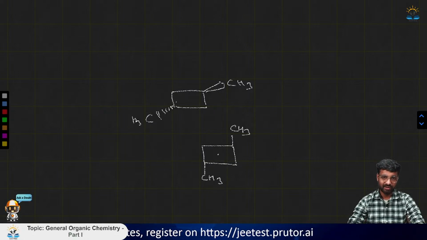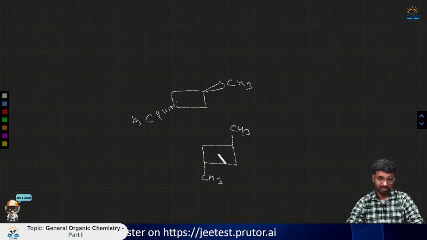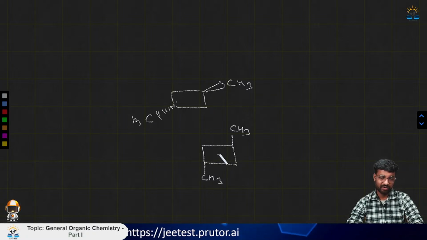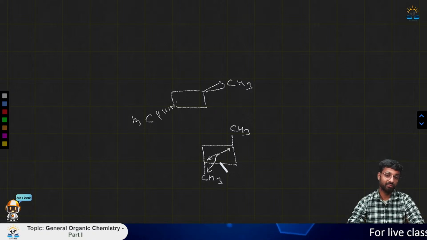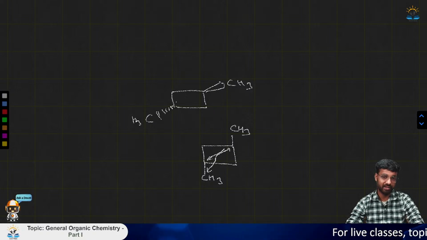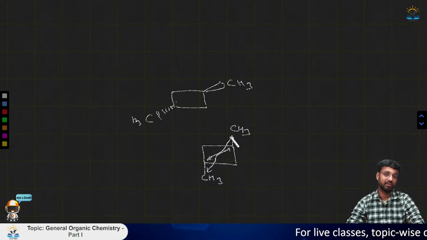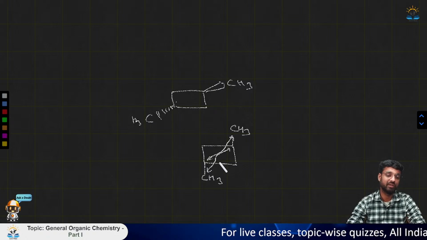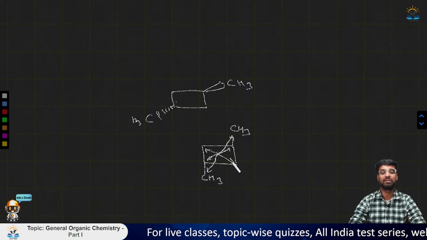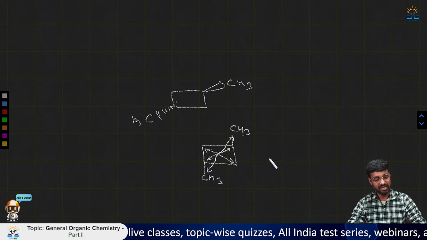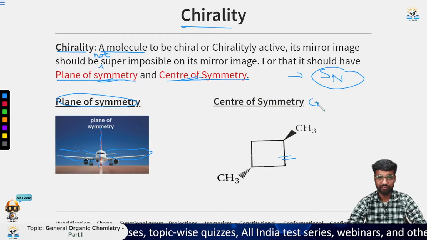Now what is center of symmetry? Center of symmetry means, this is the center of symmetry for this molecule. If you move in this direction, you will find the same substituent. Okay, so carbon is present. Now if you move downward, you move in the opposite fashion in the same direction, and this is the CH3. So you can see very clearly that if we move in the opposite fashion, we get the same substituent. So it has a center of symmetry. Similarly this one and this one. The center of symmetry is denoted by i, and it is also called the center of inversion.